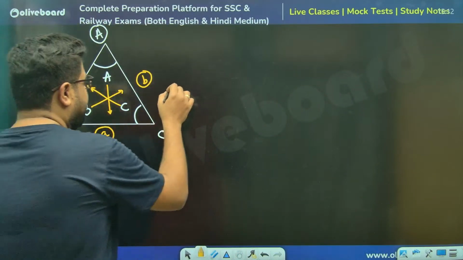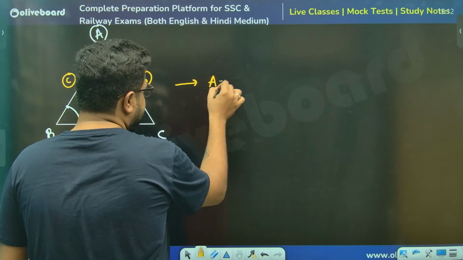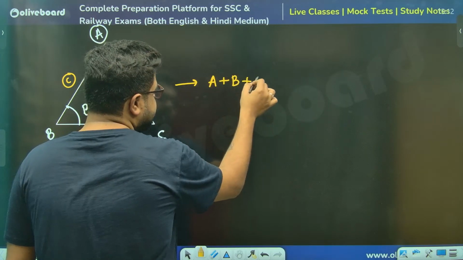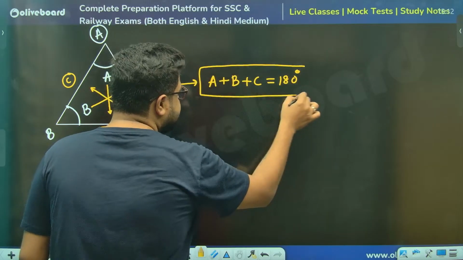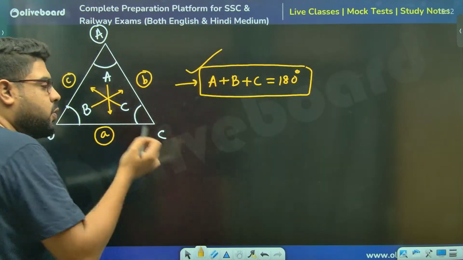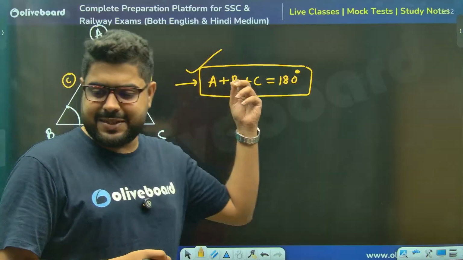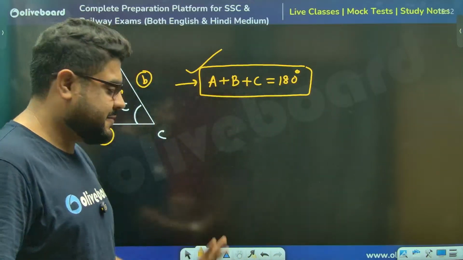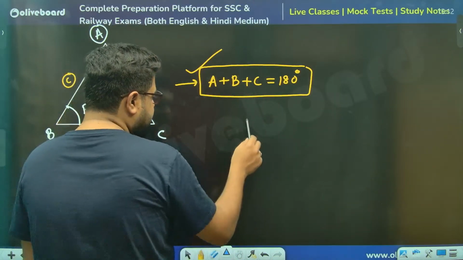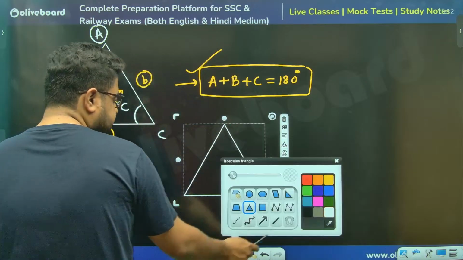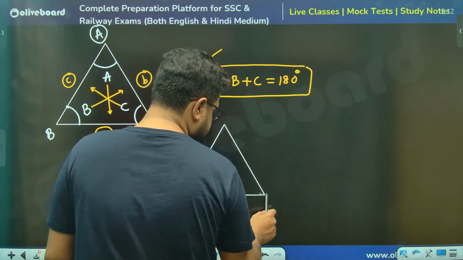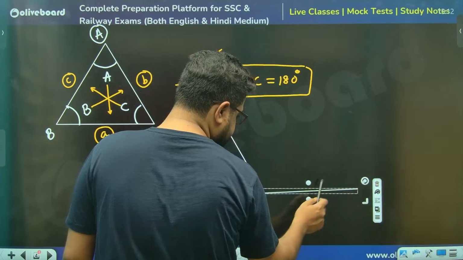Now, first things first, angle A plus B plus C, that sum is always 180 degrees. This is something we all know, and if you don't, this is a must. This is absolutely fundamental stuff. Another thing about the angles of a triangle that you need to keep in mind: in a triangle, if you extend one side,